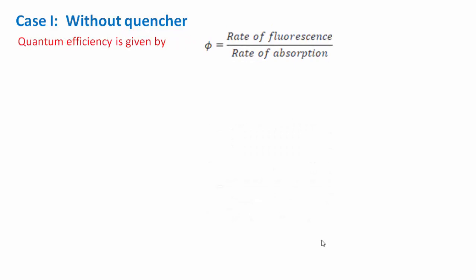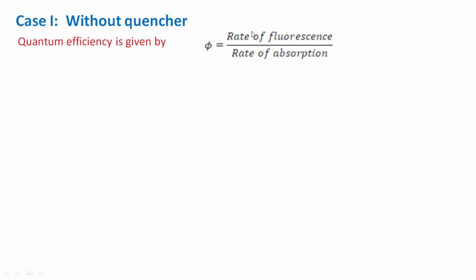Now for deriving the Stern-Volmer equation, consider first the case without quencher, that is, in the absence of quencher. The quencher molecule is absent there. Then what happens? First we see what the quantum efficiency will be. The quantum efficiency is the ratio of the rate of fluorescence divided by the rate of absorption. For denoting quantum yield or quantum efficiency, we use the symbol phi.